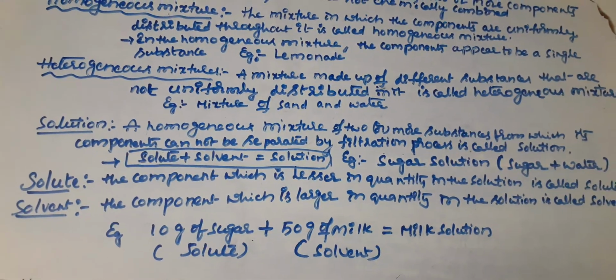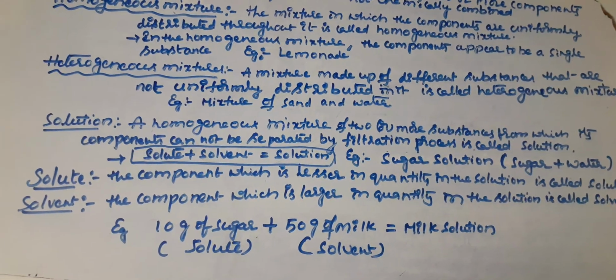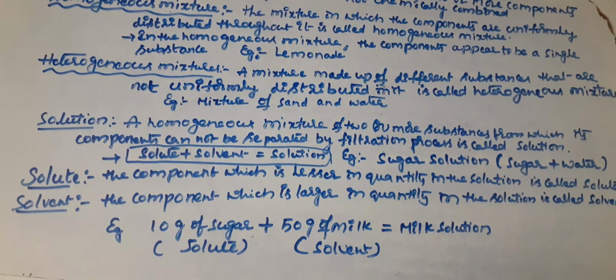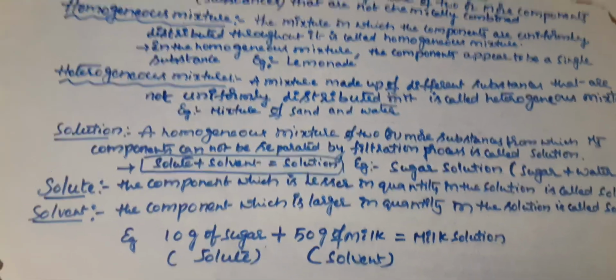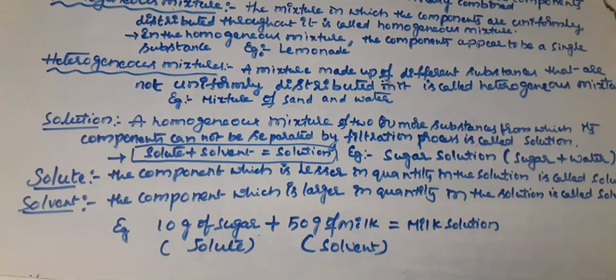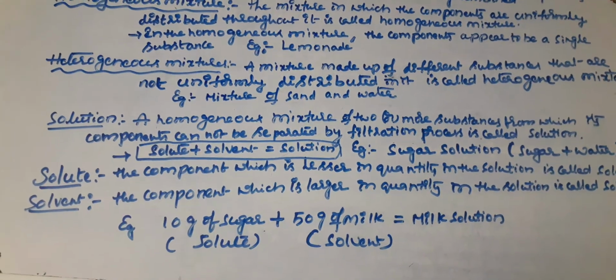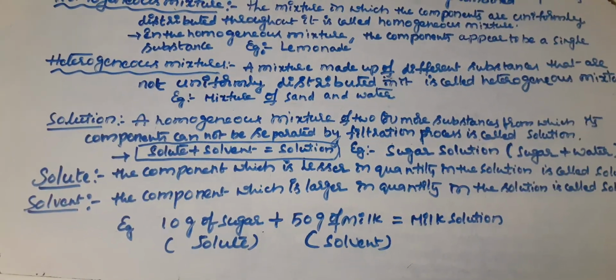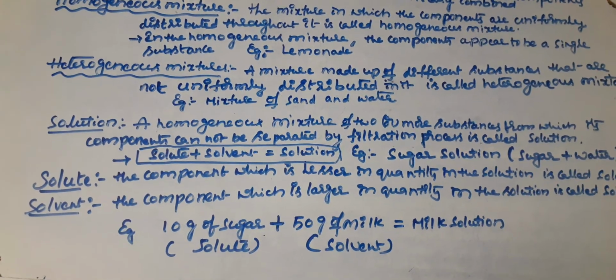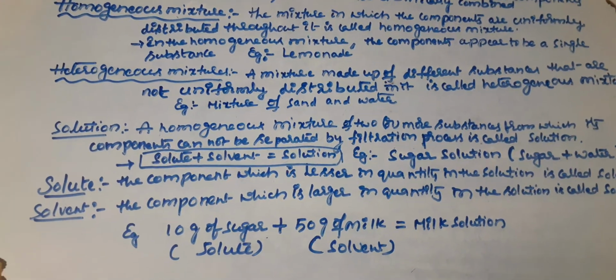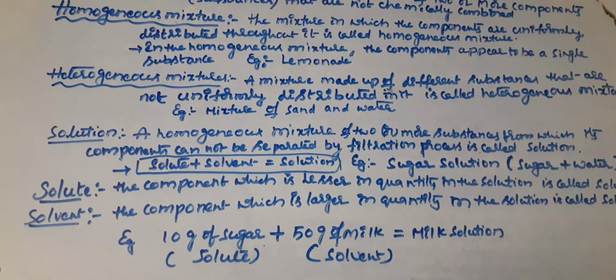If you take both in the same quantity, that is, solute amount equal to solvent amount, for example 100 ml of water and 100 ml of alcohol, suppose you are preparing an alcoholic solution. In such cases, if you take water as the solute, alcohol will be the solvent.